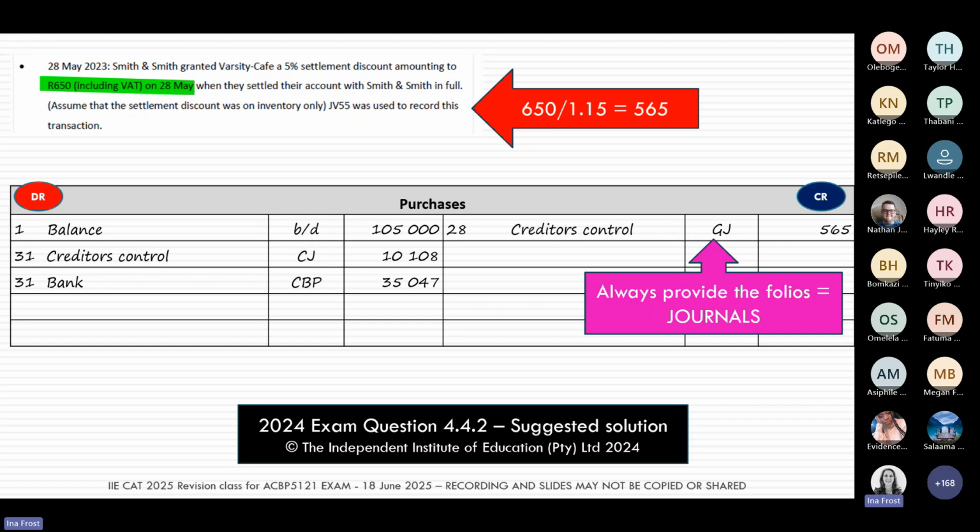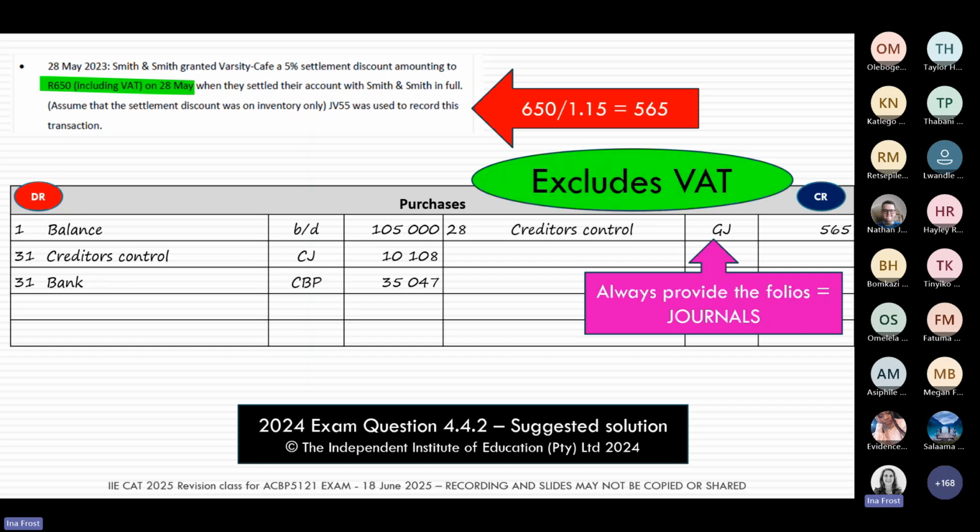And when we work in the purchases account, remember again, we are working in the account excluding VAT. So in this question, they told me the settlement discount was 650 rands, including VAT. So the first thing I've got to do is quickly work out the number excluding VAT.